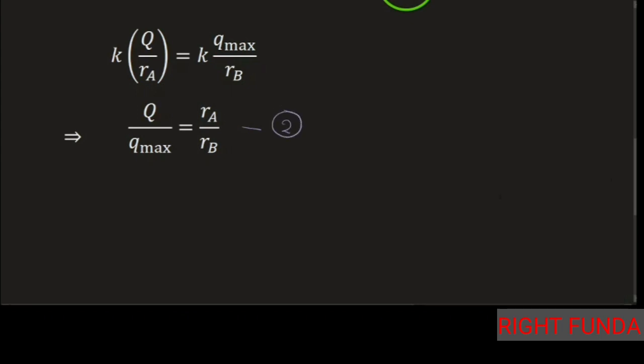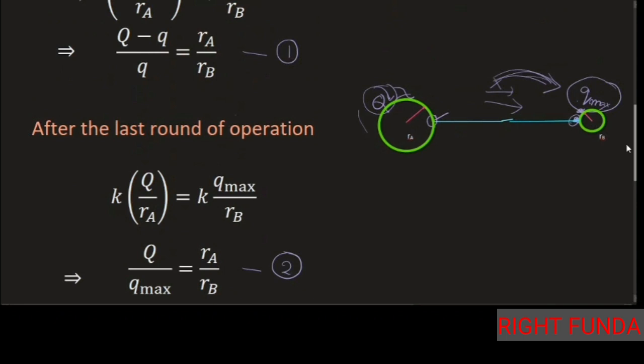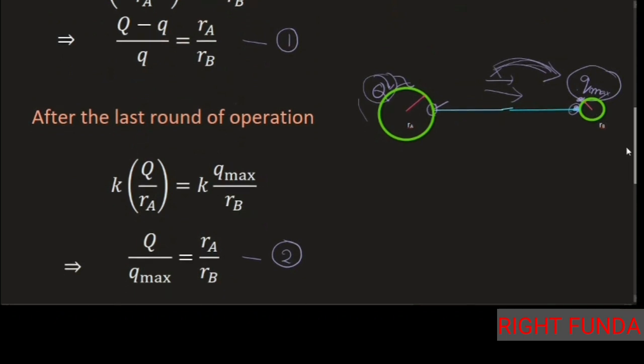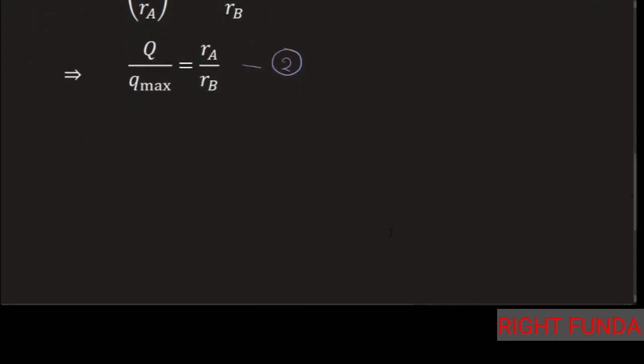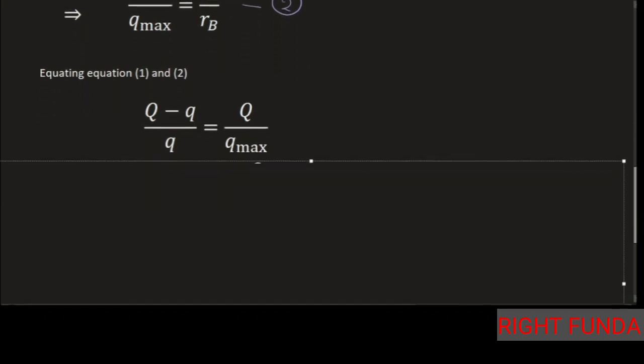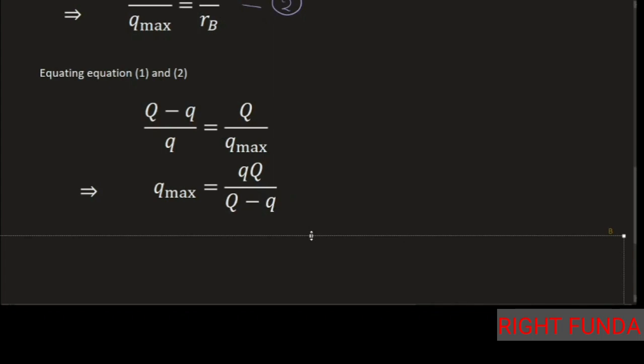From equation number 1 we got Ra by Rb, and from equation number 2 we also got Ra by Rb. Ra by Rb does not depend on the charges; they are physical dimensions. Whatever the processes are, Ra by Rb has to be the same. So we equate equation 1 and equation 2 and get (Q minus q) by Q is equal to q by q max. From this we can simplify and calculate q max: q max will be equal to Qq by (Q minus q).